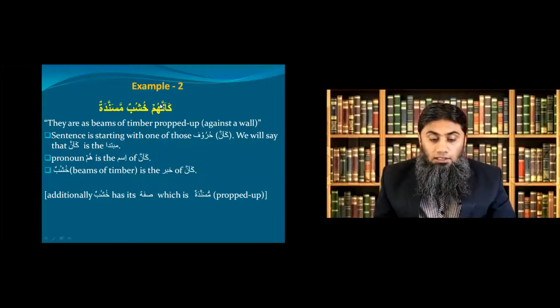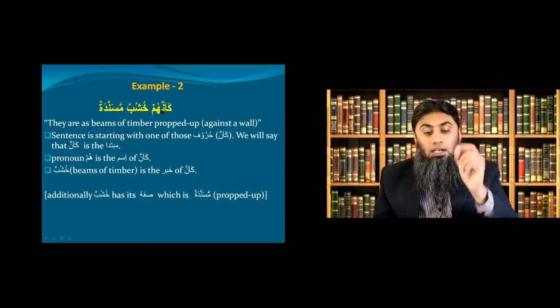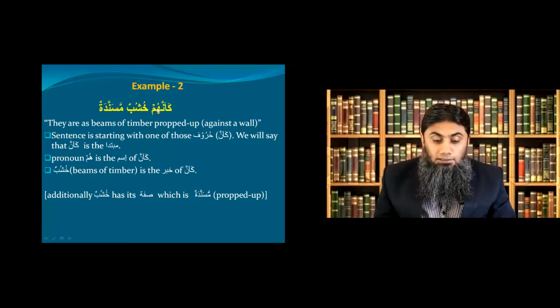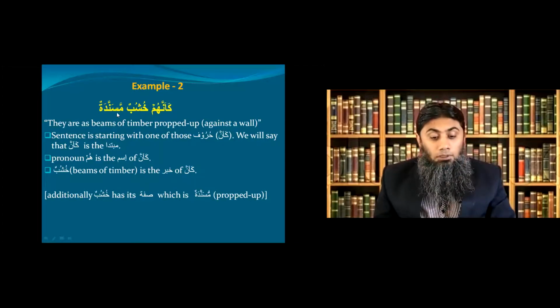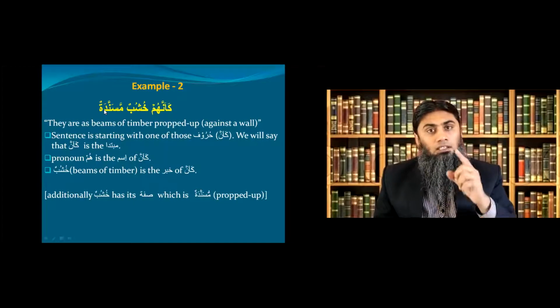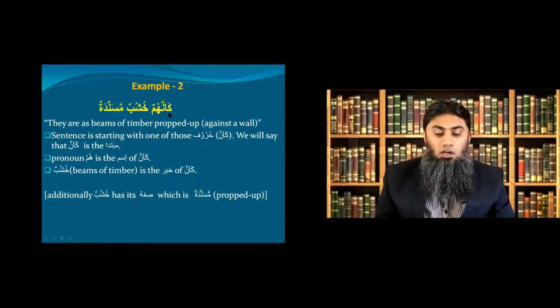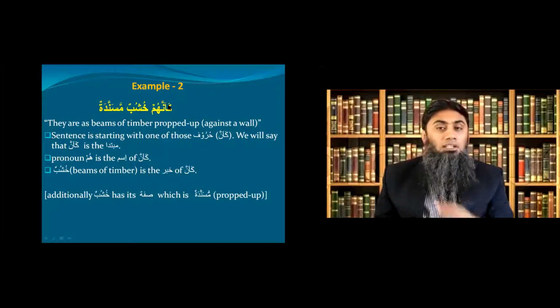One more time. Ka'anna will become mubtada. Hum will be the ism of ka'anna. And khushubum musannada is the khabar of ka'anna. One more time, I'm not analyzing this khabar part. Okay, inshallah, the khabar part will be analyzed in the next lesson. For now, I'm only showing that you got this word from that list.